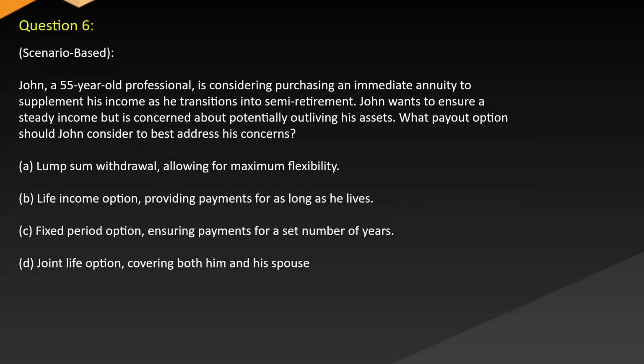Question 6. Scenario-based. John, a 55-year-old professional, is considering purchasing an immediate annuity to supplement his income as he transitions into semi-retirement. John wants to ensure a steady income but is concerned about potentially outliving his assets. What payout option should John consider to best address his concerns? A. Lump sum withdrawal, allowing for maximum flexibility. B. Life income option, providing payments for as long as he lives. C. Fixed period option, ensuring payments for a set number of years. D. Joint life option, covering both him and his spouse.